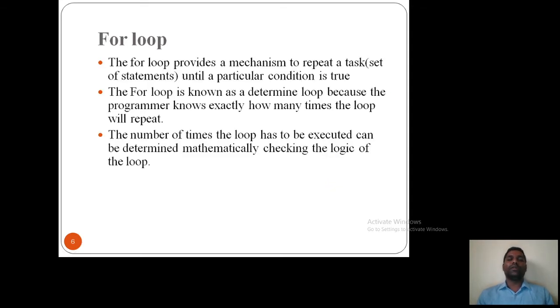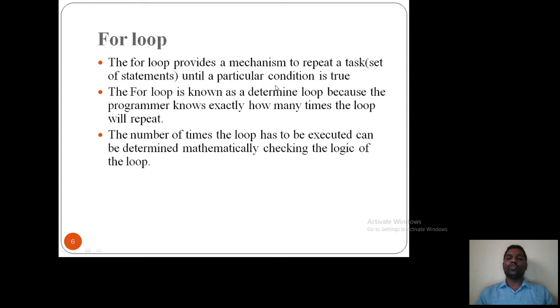For loop. For loop provides a mechanism to repeat a task until particular condition is true. The same thing. So here also it will check the condition. If condition is true, then it will repeat that particular task. For loop is known as a determined loop because the programmer knows exactly how many times the loop will repeat. So for loop is known as a determined loop. I can know how many times loop will get executed and repeat.